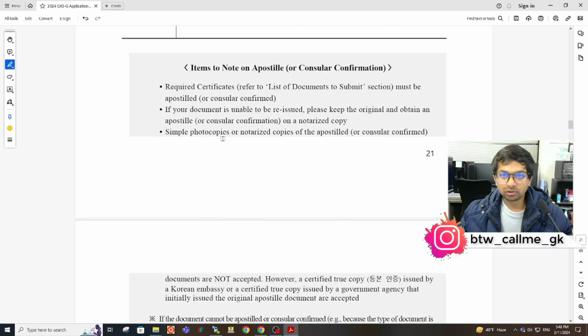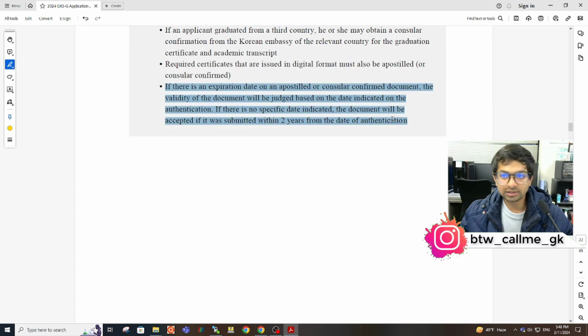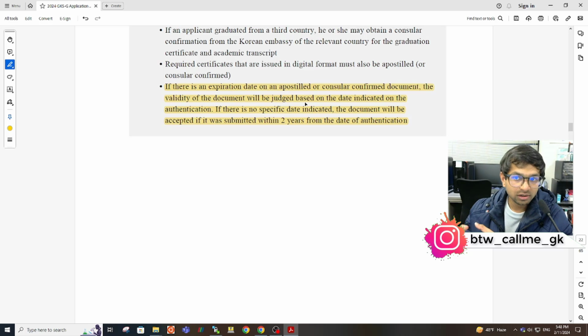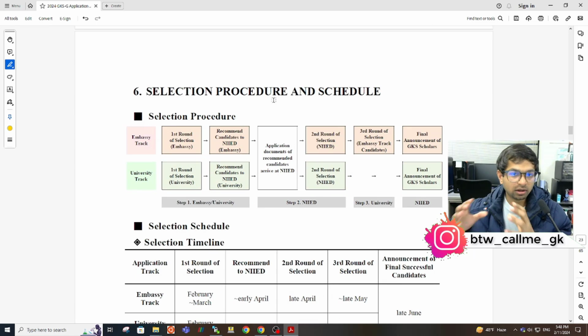Now moving ahead to the apostille notes, which you can see. Many people ask me this question: they have apostilled it 1 year before, is it still valid or not? So yes, it is valid if they have not mentioned the expiry date on the certificate. But if there's no date on it, it's valid for 2 years. They have mentioned this also in the guidelines. You can see here, if there is an expiration date on apostille, the validity of the document will be judged on the basis of that. But if there is no date, then it's 2 years from the date of authentication.